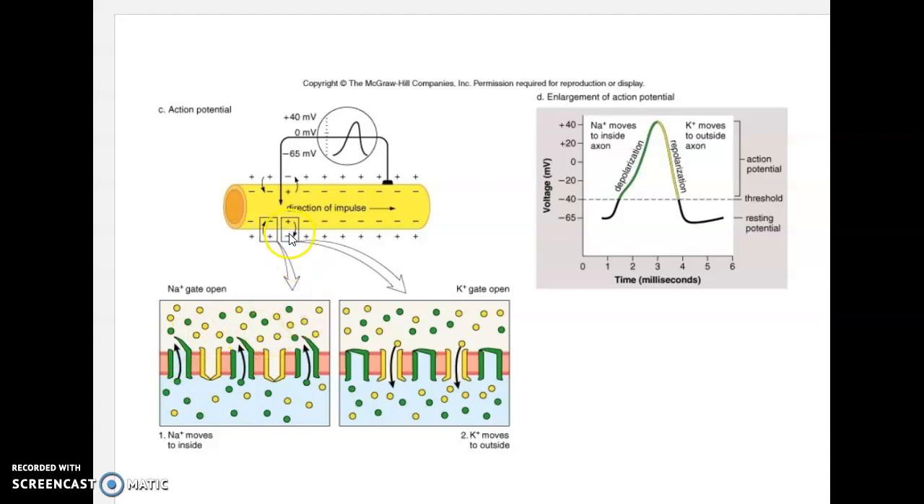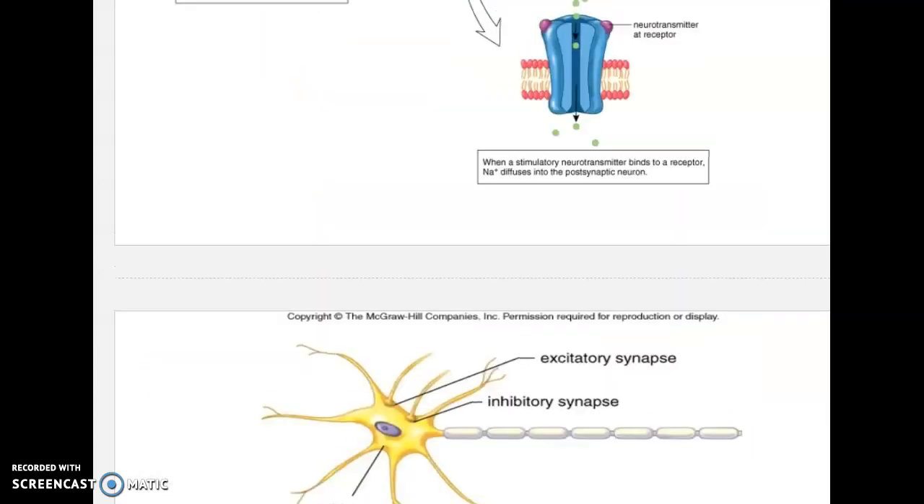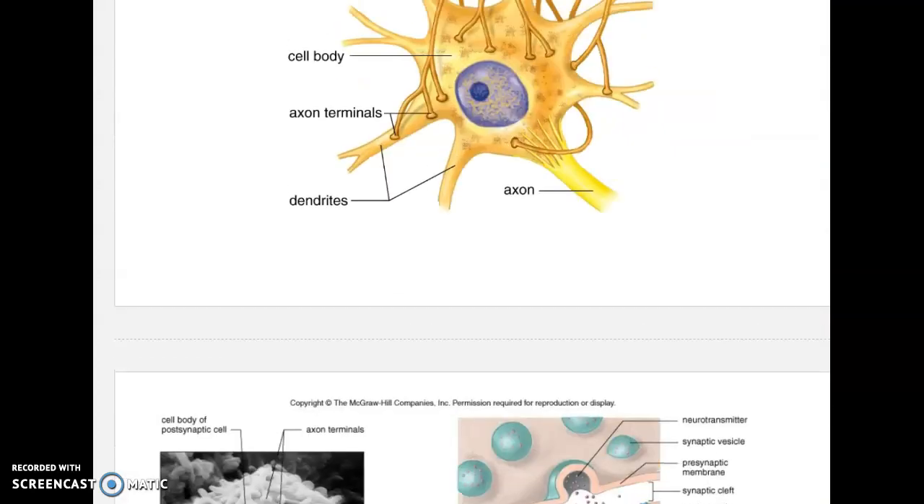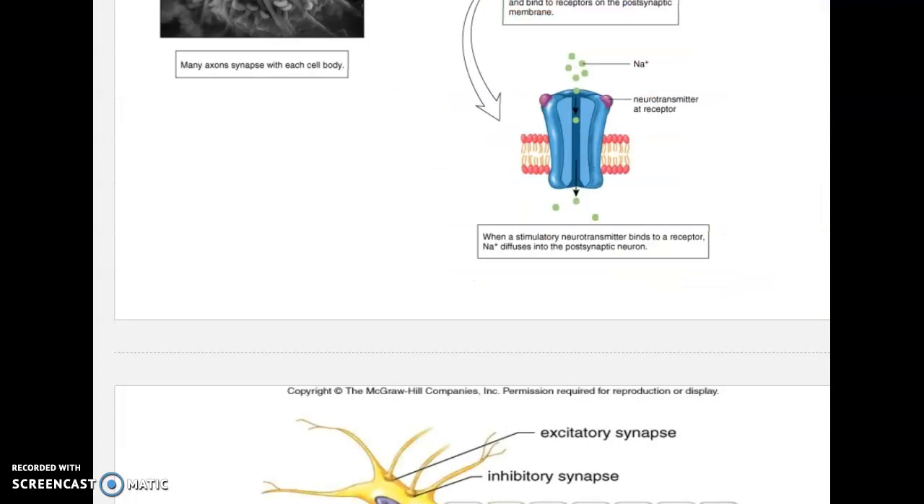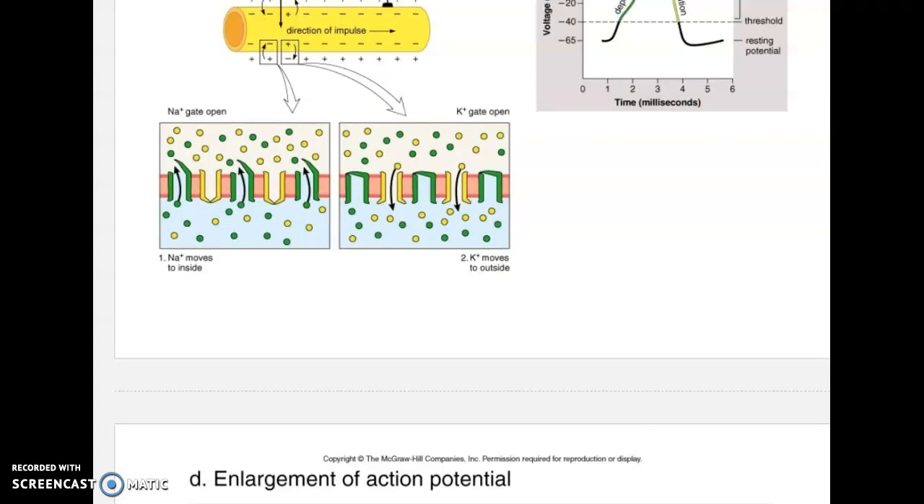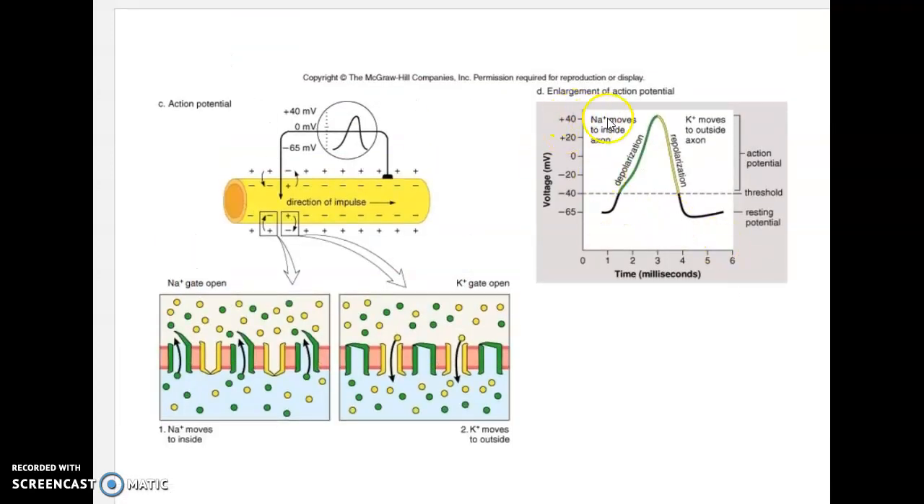But shortly after sodium rushes in, our inactivation gate closes. Here we see the inactivation gate close at about the time we reach about positive 40. So looking at our graph, at about the time we're reaching about positive 40, those inactivation gates are closing, shutting off more flow of the sodium inside.